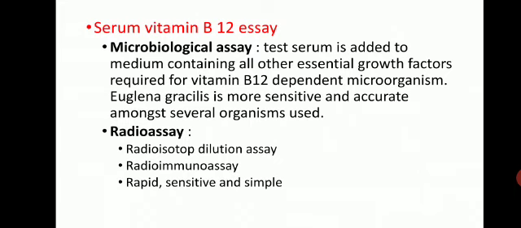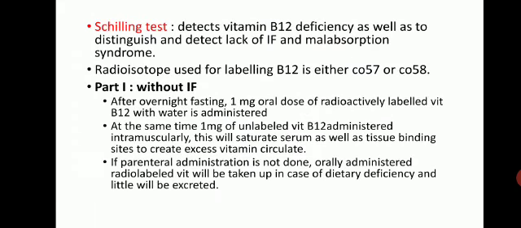Now first is serum vitamin B12 assay. It can be done by two methods, microbiological and radioassay. In microbiological assay, test serum is added to media which contains all other essential growth factors required for a vitamin B12 dependent microorganism. Euglena gracilis is more sensitive and accurate among several organisms used. Then second is radioassay. It may be done by radioisotope dilution assay or radioimmunoassay, and this test is rapid, sensitive and simple.